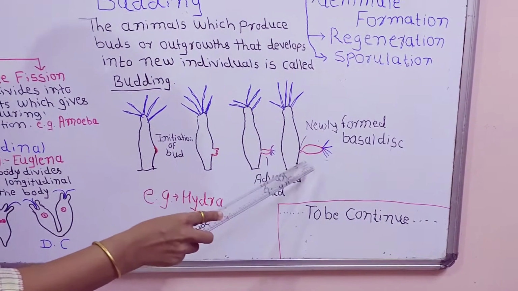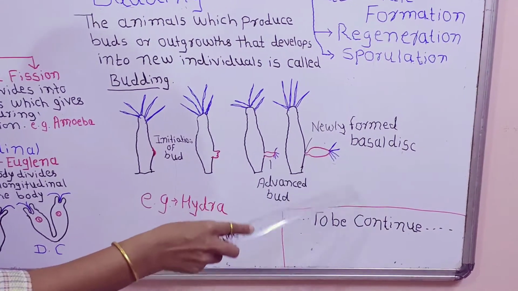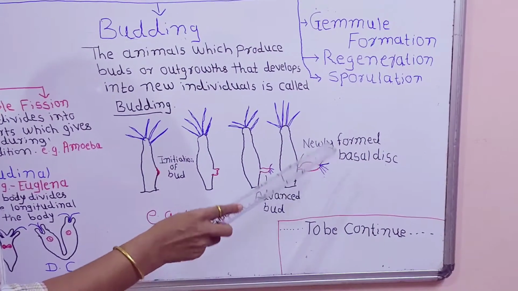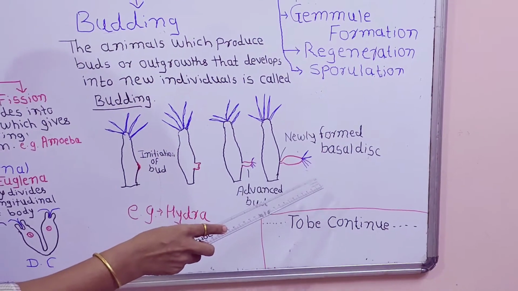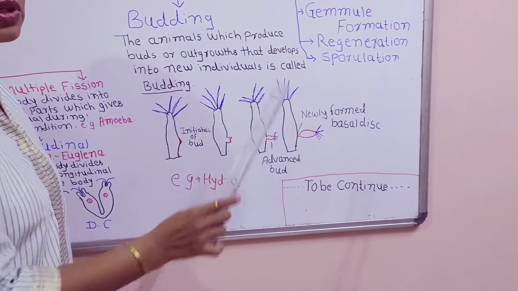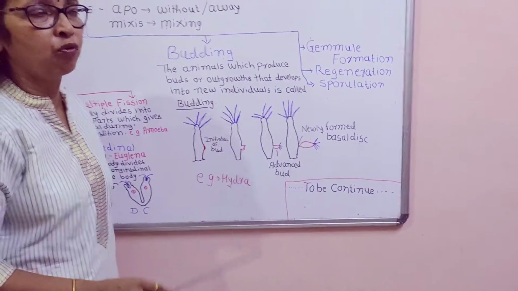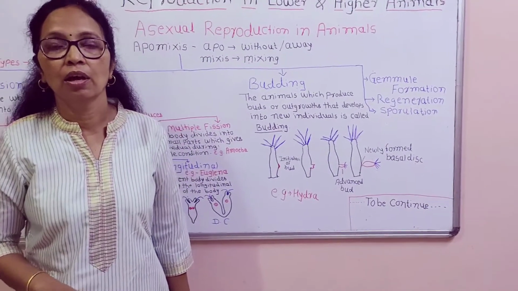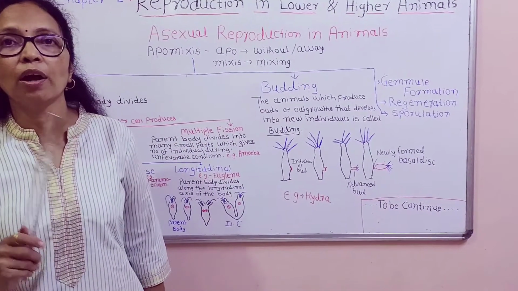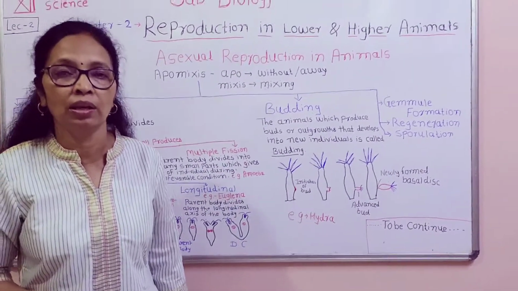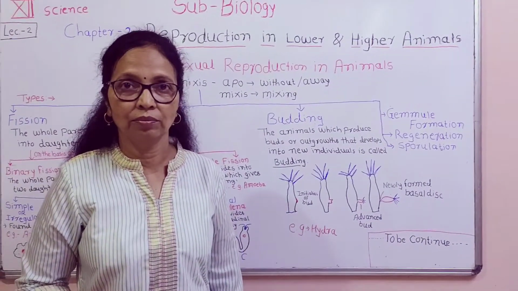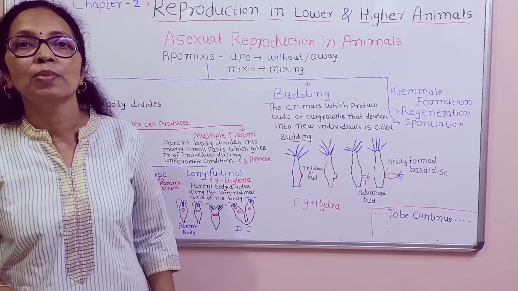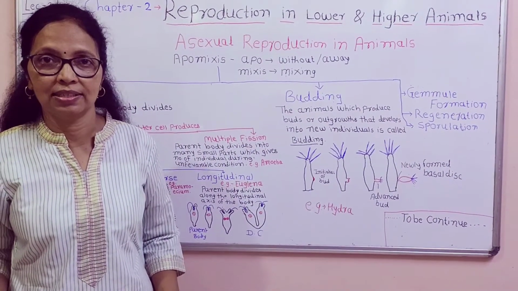When they are fully formed, they detach and develop into a new individual. The process of development of a new individual from the bud or outgrowth is called blastogenesis.